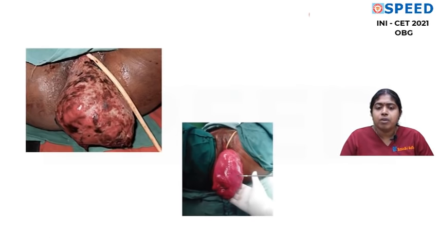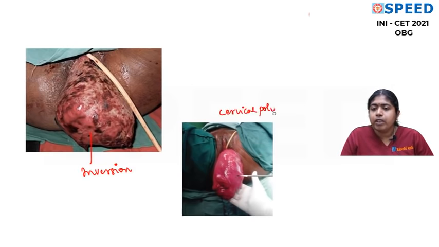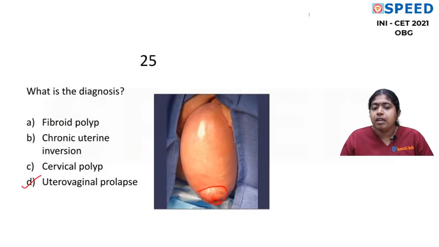Regarding the other options, now this is inversion. This is a case of inversion uterus. So what you are seeing is the entire uterus turned inside out, so what you are seeing is actually the endometrium. Clearly, you are not able to visualize the cervix. And look at this picture. Now this is a case of a very big cervical polyp. When you do a pelvic examination and put your fingers at the uppermost point, you can definitely palpate the cervical os and this polyp protruding out from the cervical os. So that is how you differentiate. If the cervix is seen, then it's definitely prolapse.